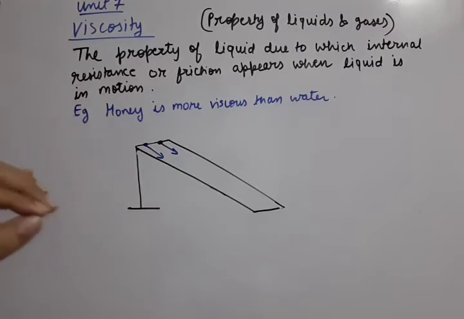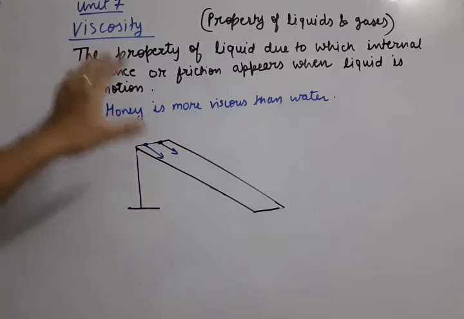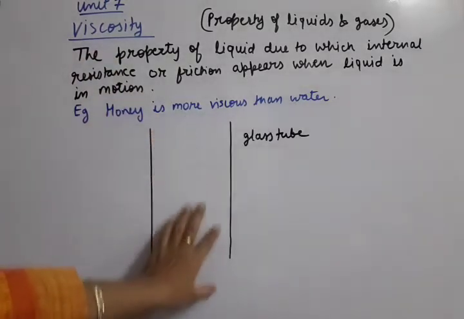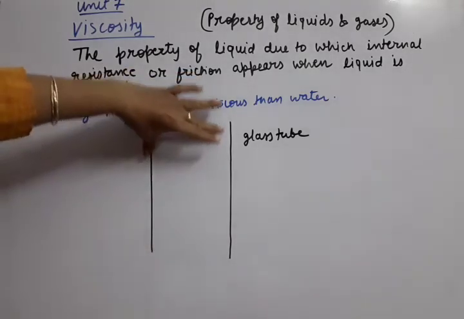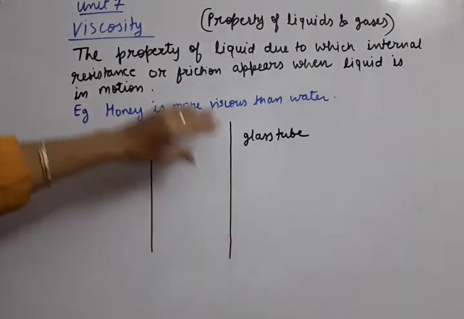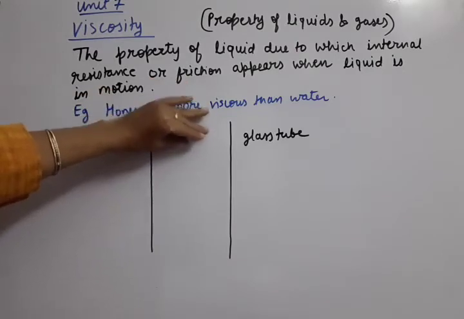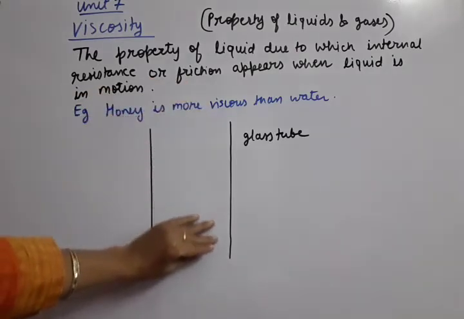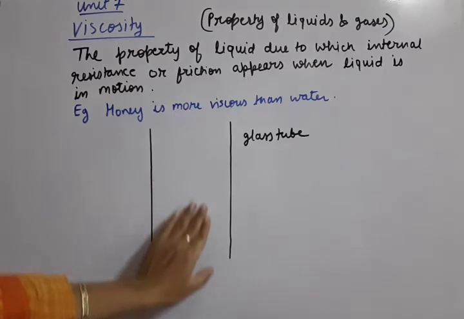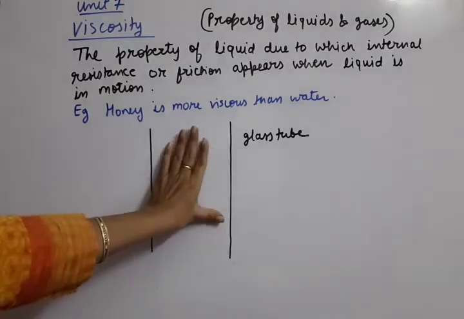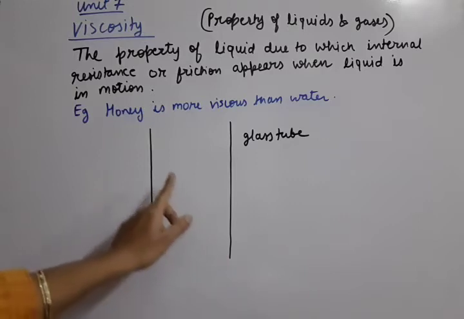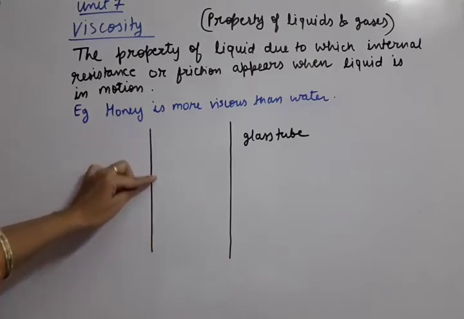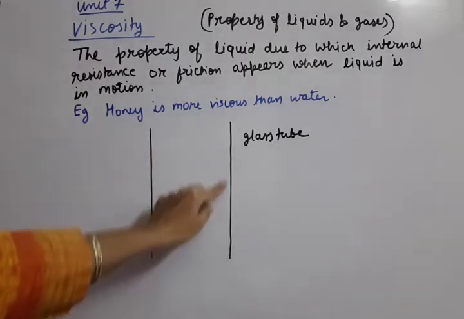So let us start making one more diagram. Complete this diagram. Let us understand it with the help of a glass tube. Suppose we have a tube made up of glass, and in that some liquid is allowed to move. When the liquid is in motion, some of the liquid is in direct contact with the tube walls.